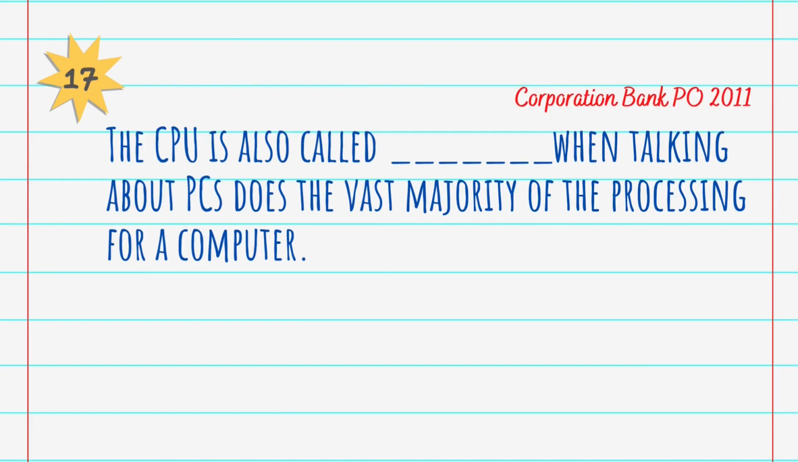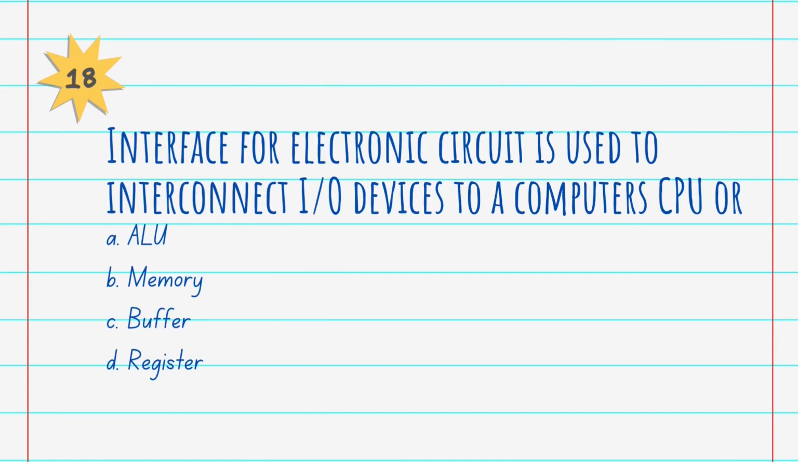Question number 17, which was asked in Corporation Bank PO 2011: the CPU is also called dash when talking about PCs. Does the vast majority of the processing for a computer? And the answer is microprocessor. The CPU is also called a microprocessor when talking about PCs, and does the vast majority of the processing for a computer.